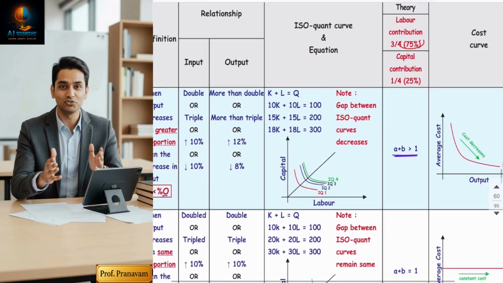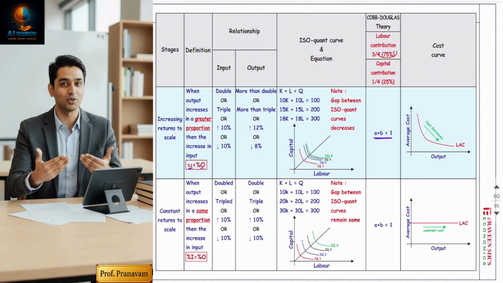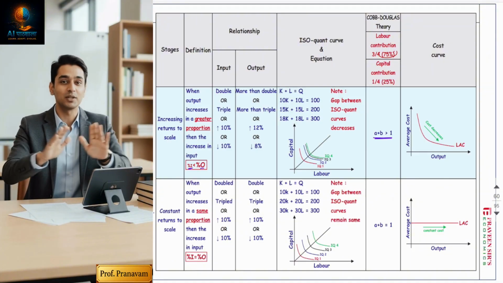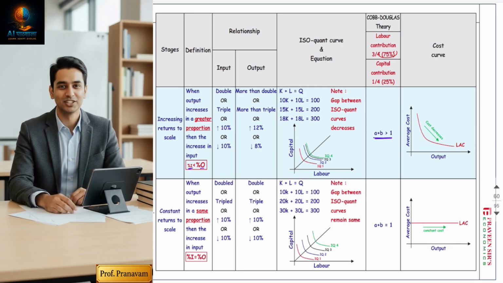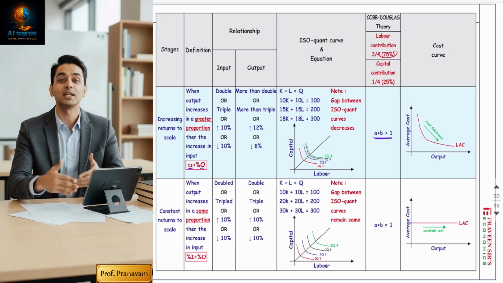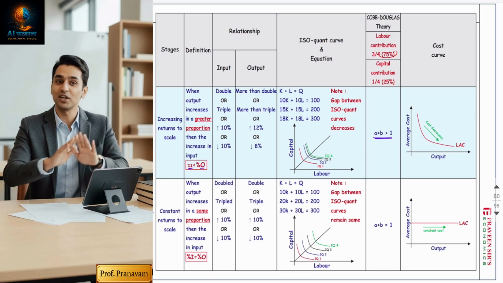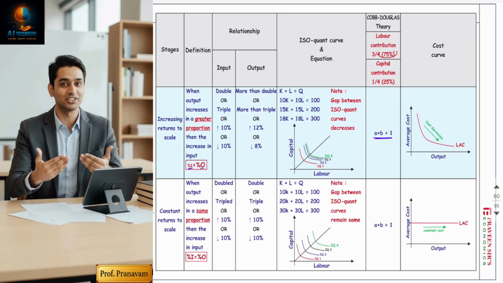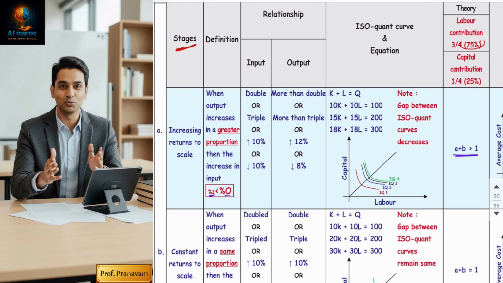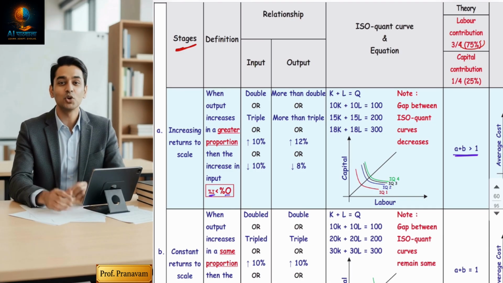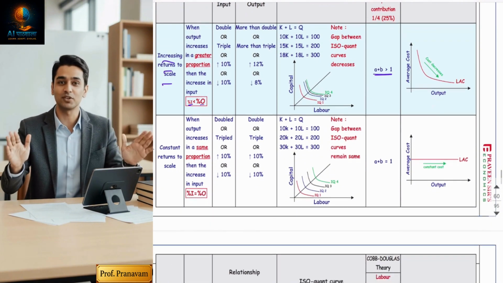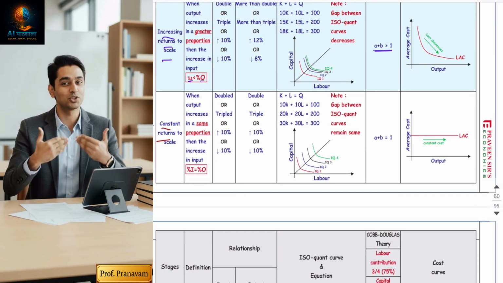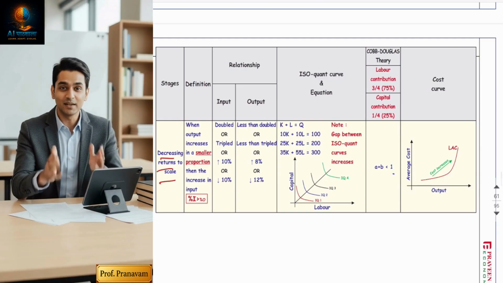Yes. So see this table. You are never going to get this table anywhere in any notes in the market, only in these notes. In a very easy manner, it is a one line concept, but this one line they can ask you in the exam in five ways. So see the table, how to learn this, how to use this table. Understand the stages: increasing returns to scale, constant returns to scale, and decreasing returns to scale.